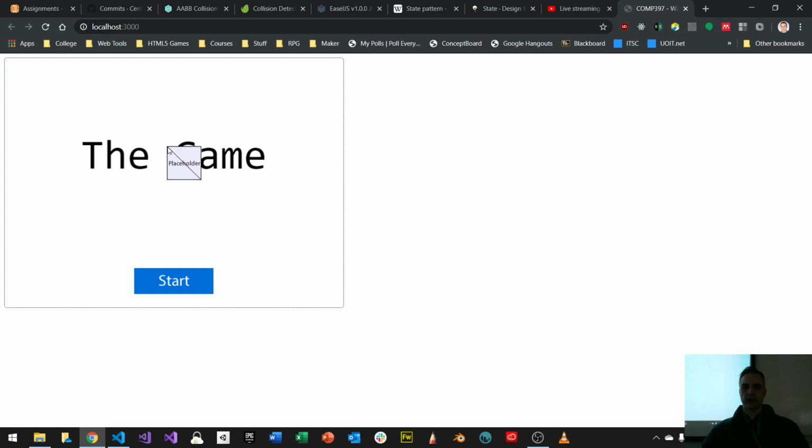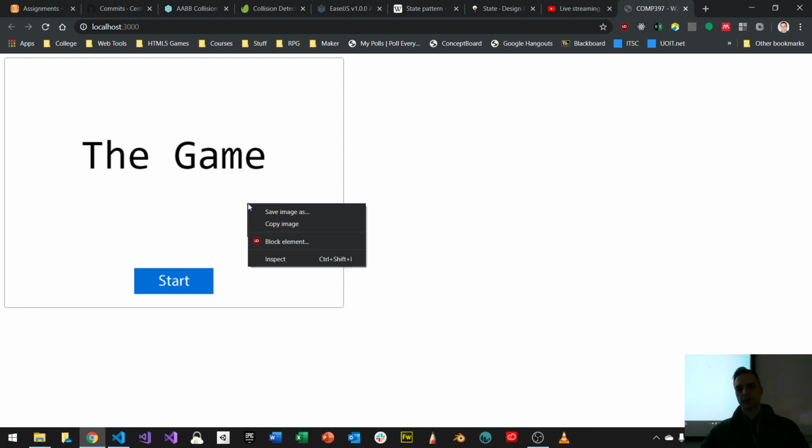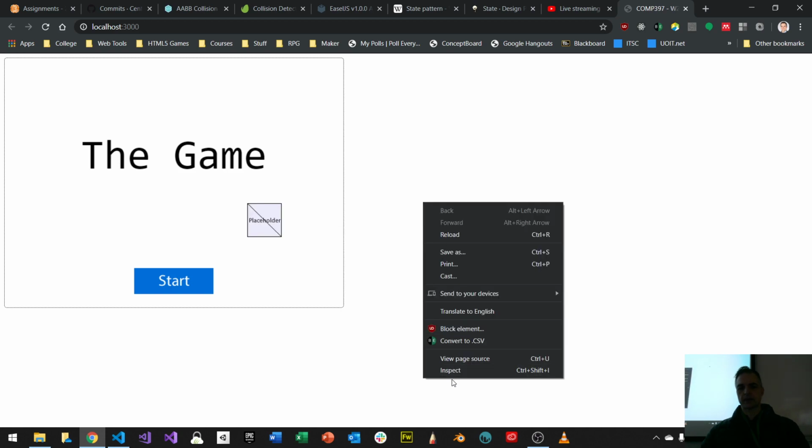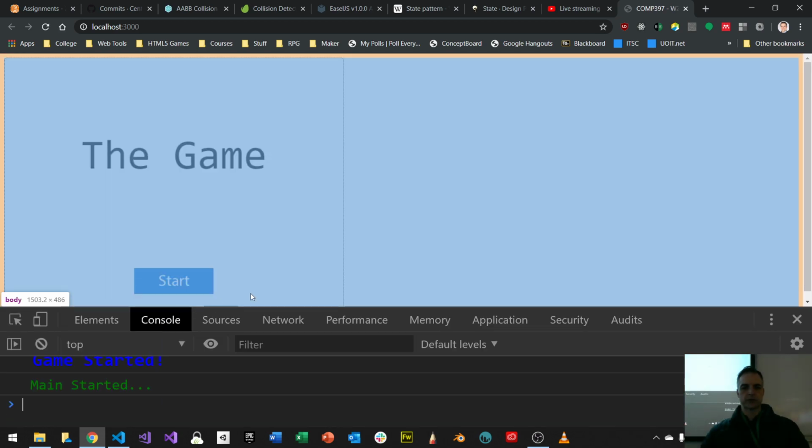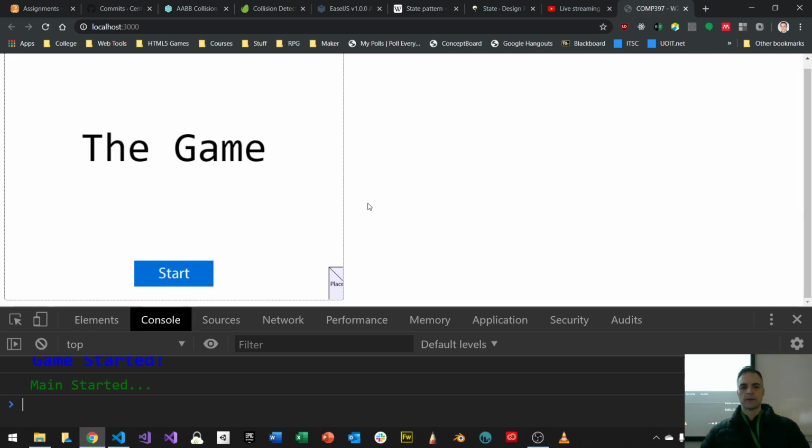If I move my stuff around, I see my little placeholder, and you can see it's on the top left here. It's not centered. And if I go to inspect on the console, what I'm hoping to see is, when I pass over my button, there's going to be a collision. But there's a bit of an issue here, right?